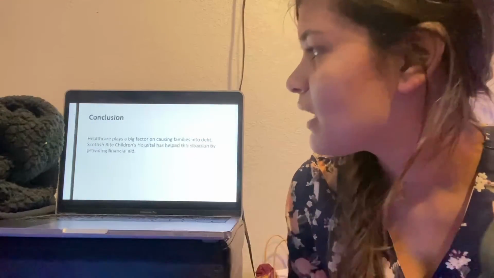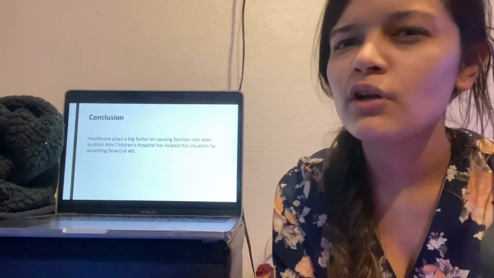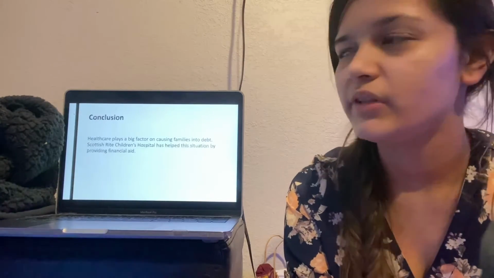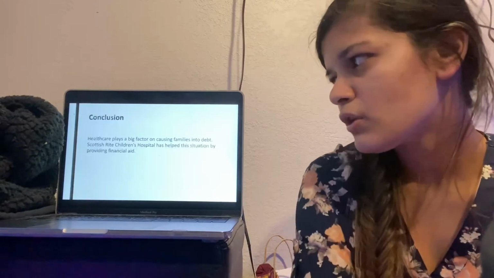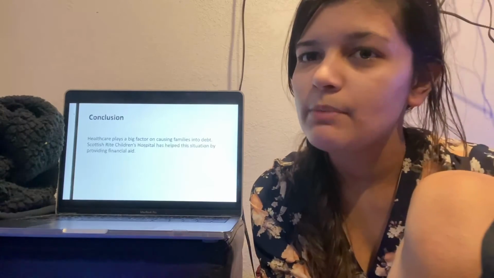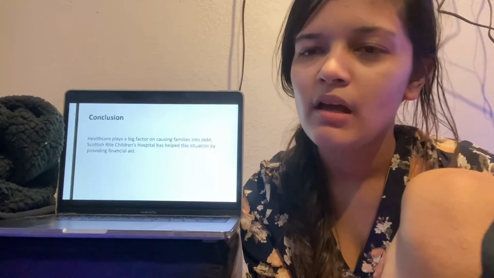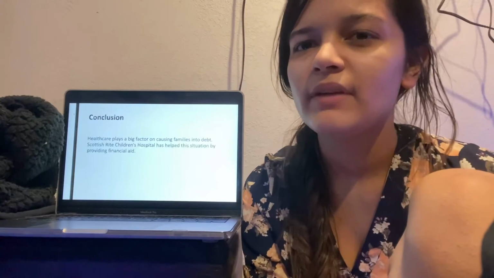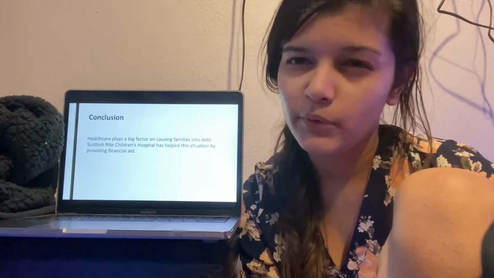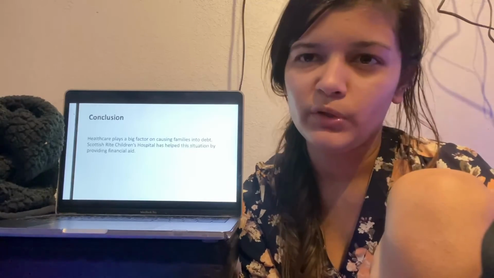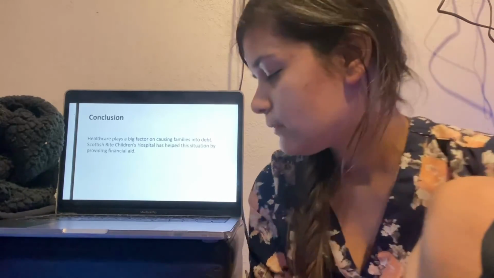In conclusion, healthcare causes a lot of stress on people, and sometimes it causes them to go into poverty. Scottish Rite Hospital has helped the situation by offering Crayon Care, which I personally think it's really good that Children's Hospital is offering this program, so families can not worry about the burden of financial expenses for the different treatments their children may need to have.